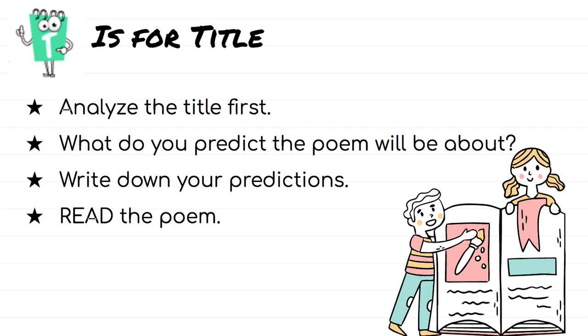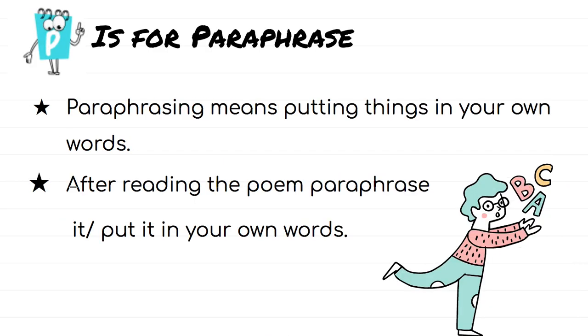Okay, so let's take a look at the first T. So T for title. The first thing we need to do before we even start reading a poem is to analyze the title, okay? Read the title. What do you predict the poem will be about based on the title? And you want to write down your predictions. Or you can just remember what your predictions are, okay? But when we annotate together, we want to make those predictions. And then the next step after we read the title and analyze it is to actually begin reading the poem, okay? Once we're done reading the poem, then we're going to move on to the next letter in TP-CASTT.